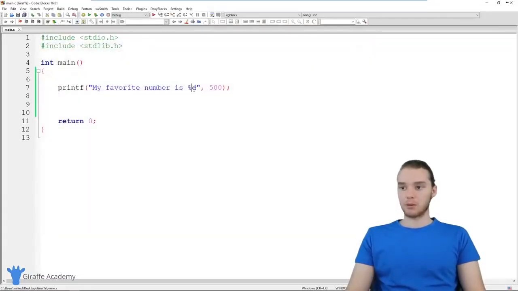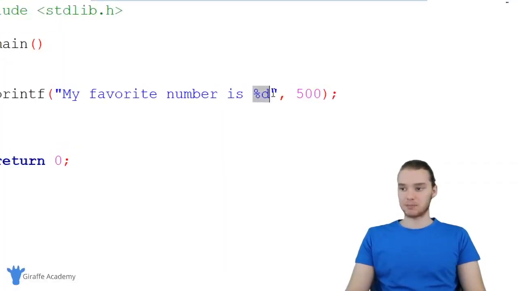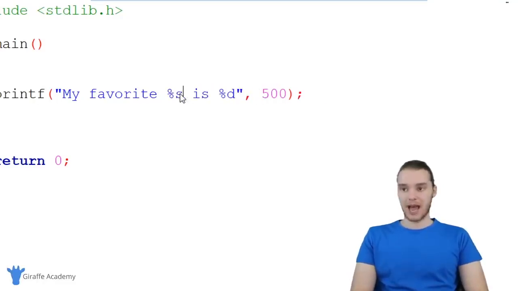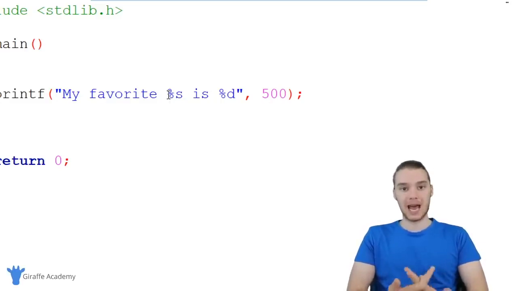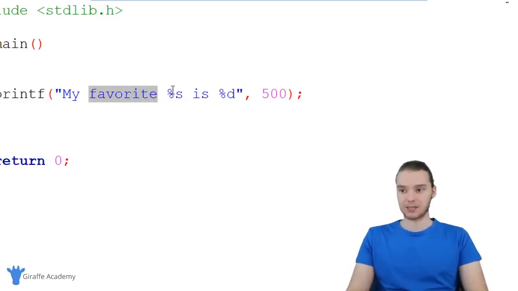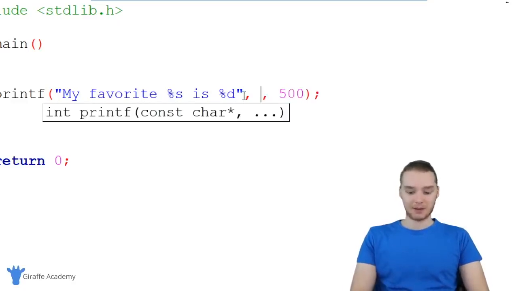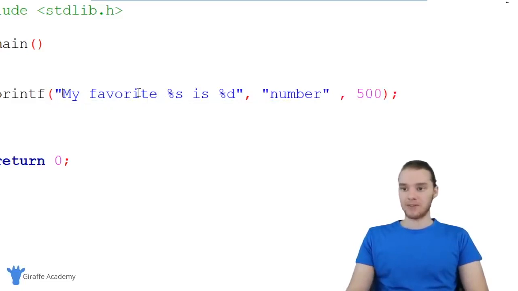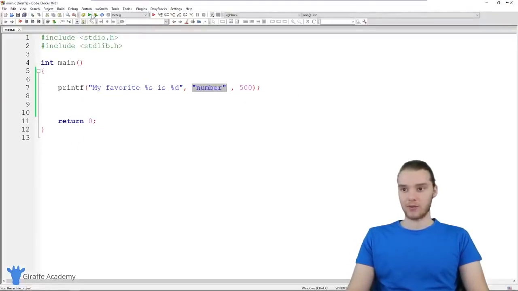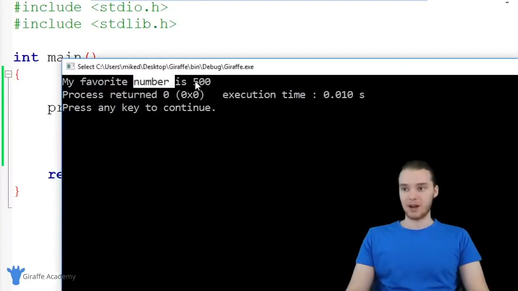We can also use multiple format specifiers. So in addition to just using this %d, I could also specify another one. Over here, I could say %s, and you'll notice that this is structured similarly to %d. %s is basically going to allow us to include some text. So I can include some more text just like this. If I said %s, I can make another comma here, and I could say number. And now this is going to print out my favorite %s, so it's going to look for this string of text over here. It's going to insert that in, and it's going to say 500. So now when we run this, it'll say my favorite number is 500.